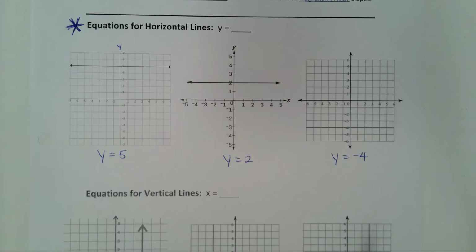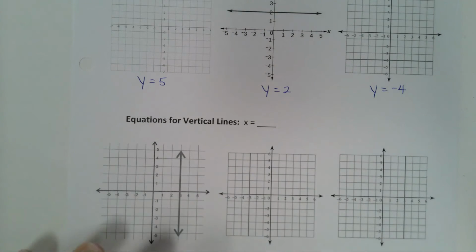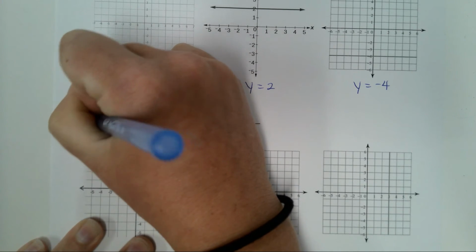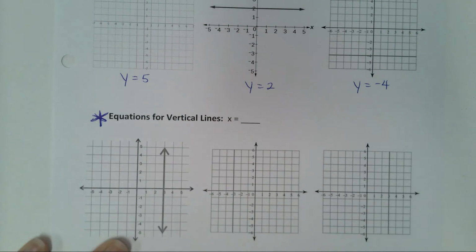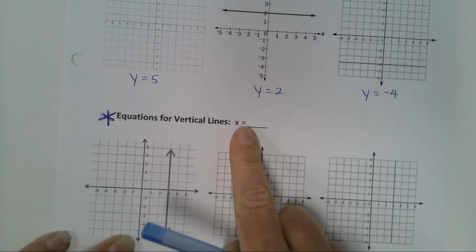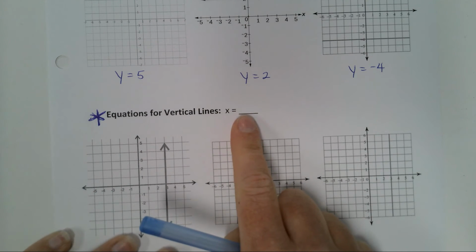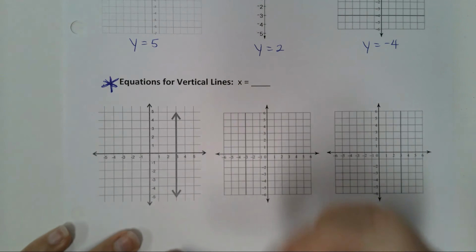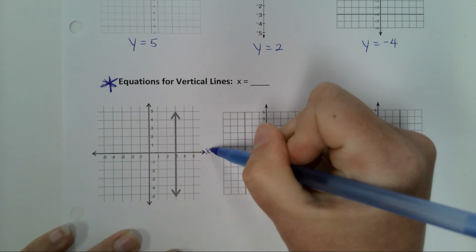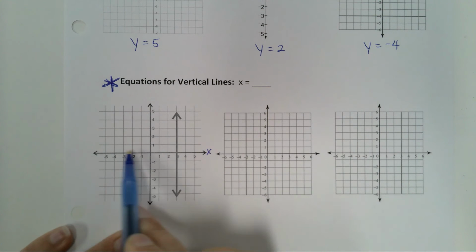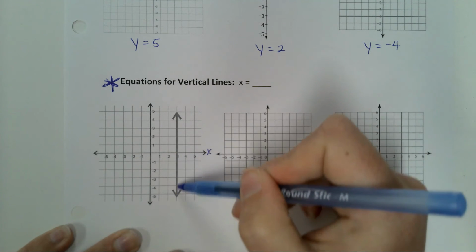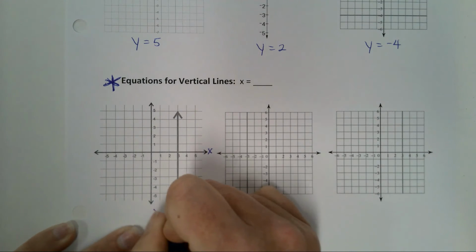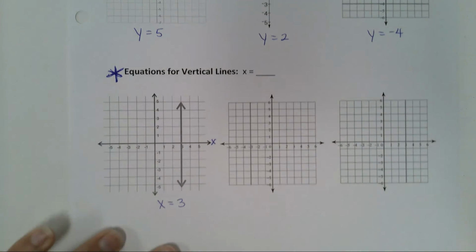Second thing, and y'all, we're almost done. That's all there is to this. The equation for a vertical line is a little bit different. It starts with x equals, and then it's some number. Do you know why it starts with x equals? Because what you are looking at now is your x-axis, this one right here. Look at your x-axis and see what number we're going through. 3. So the equation for this line is just x equals 3. That's it.